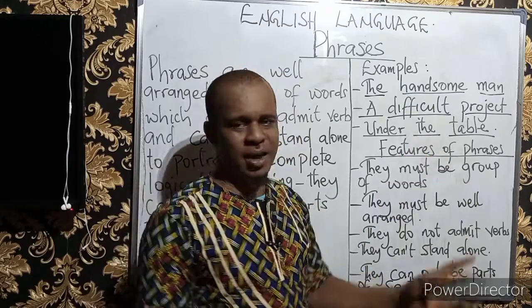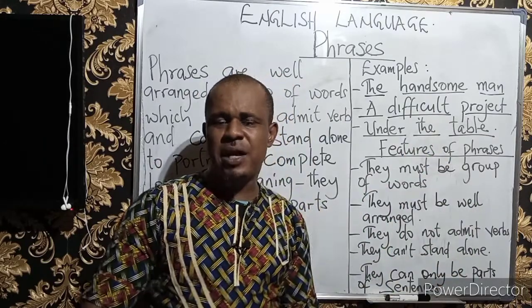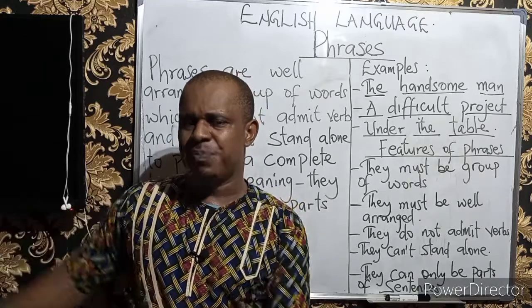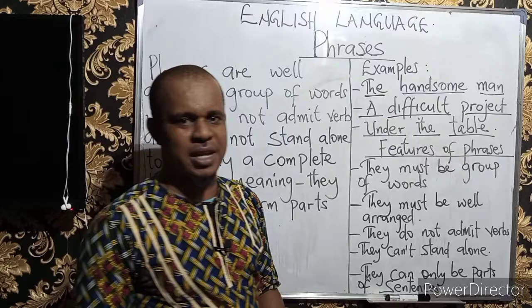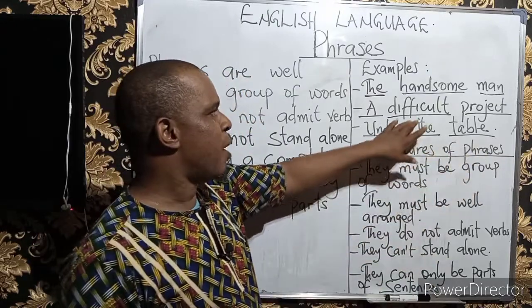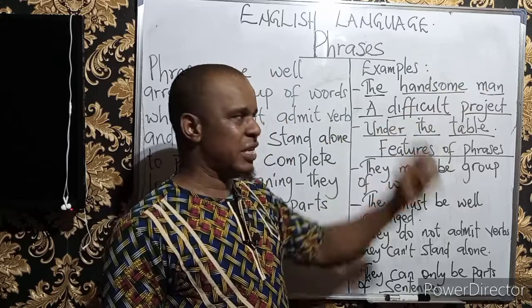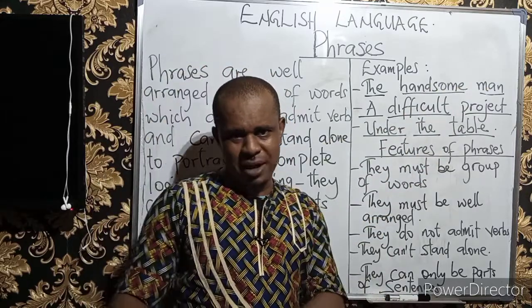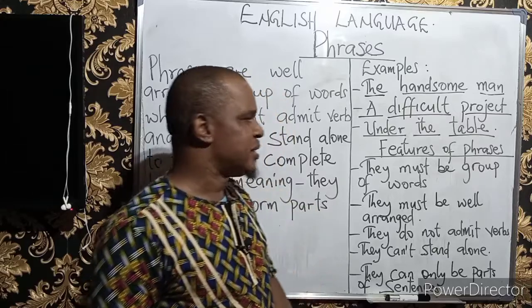Now, if you listen to that, a difficult project was given to me, the was and the given to me are other aspects of the sentence. When we blend them together, we have a complete sentence. But having this alone, a difficult project, and we stand there, that's the phrase we are talking about, because it is part of the sentence.